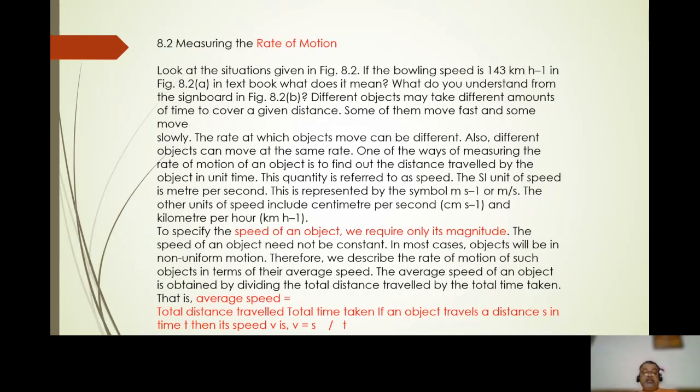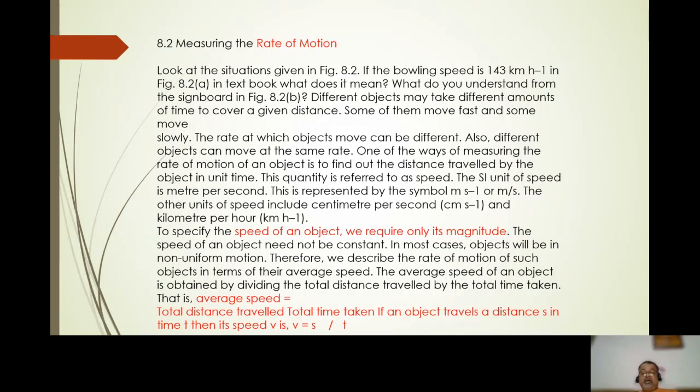To specify the speed of the object, we require only its magnitude. The speed of the object need not be constant. In most cases, the object will be in non-uniform motion. Therefore, we describe the rate of motion of such objects in terms of average speed.